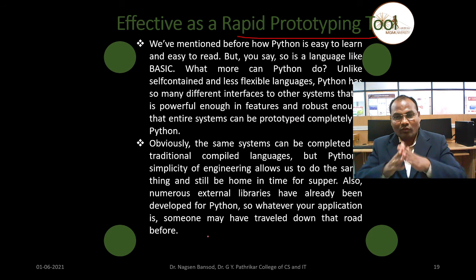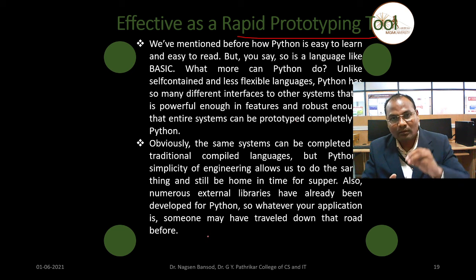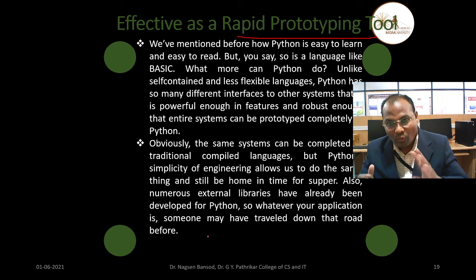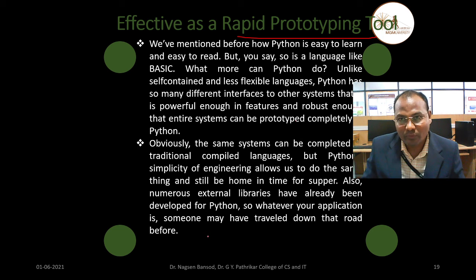Suppose you are designing one software, one model. This is an open source language. You will get the program, the package, the models, one component already developed. The community has already developed some software which you are also going to design now. That software and those libraries will help you. This is the effective and rapid prototype feature of the Python programming language.